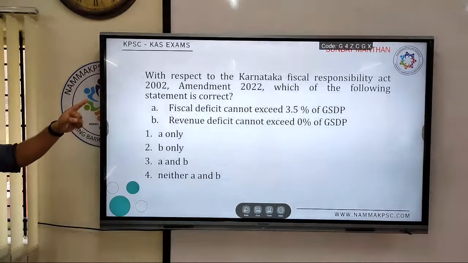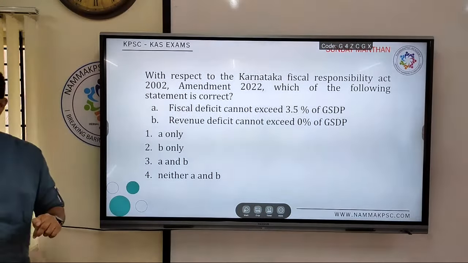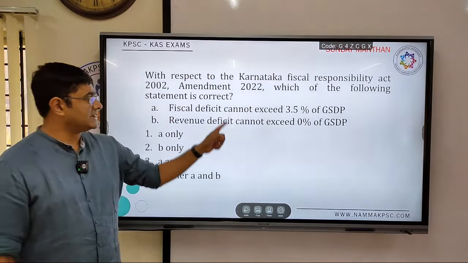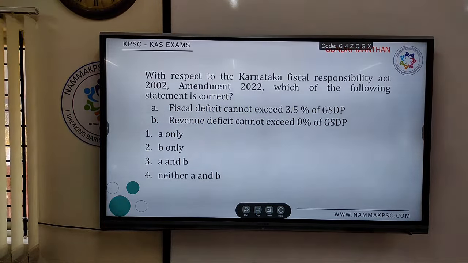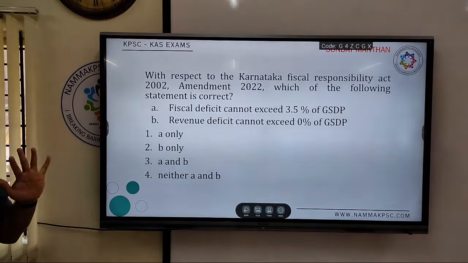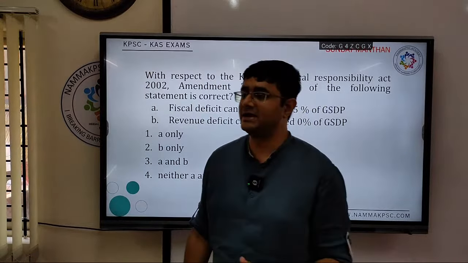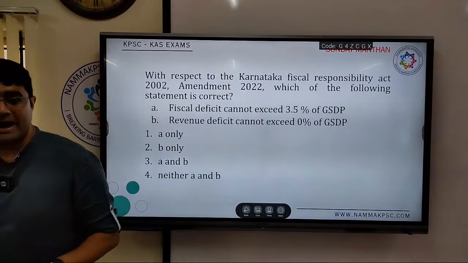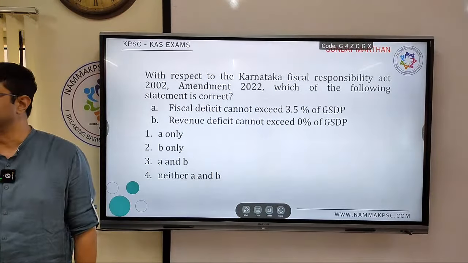With respect to Karnataka's Fiscal Responsibility Act, which was amended in 2022, which of the following statements is correct? Fiscal deficit cannot exceed 3.5% of GSDP. Revenue deficit cannot exceed 0% of GSDP. Both are correct, or wrong? Are you sure? Can you check your notes, what you have written down about the amendment that has been done? Is it now mandatory to restrict yourself within these limits, or is there any relaxation?